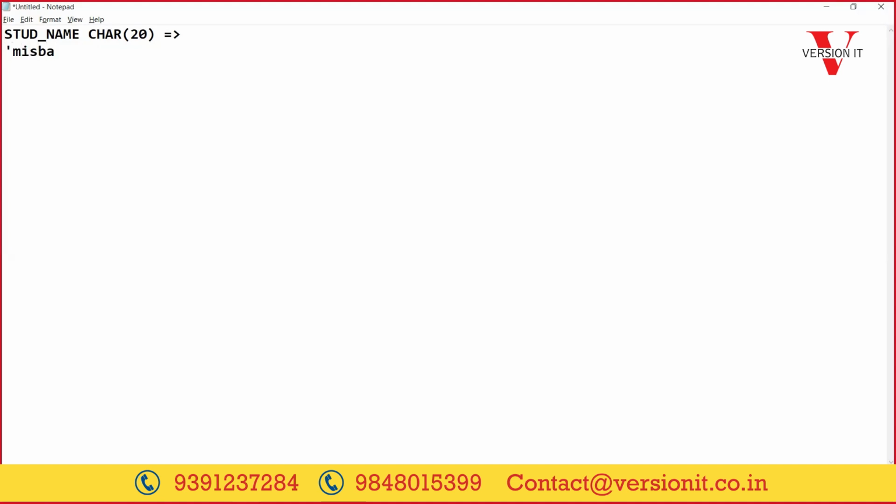I'm using only 5 letters, but still it will provide memory for 20 characters. 15 locations wasted. So that's why it is used to create fixed length strings, we call it.